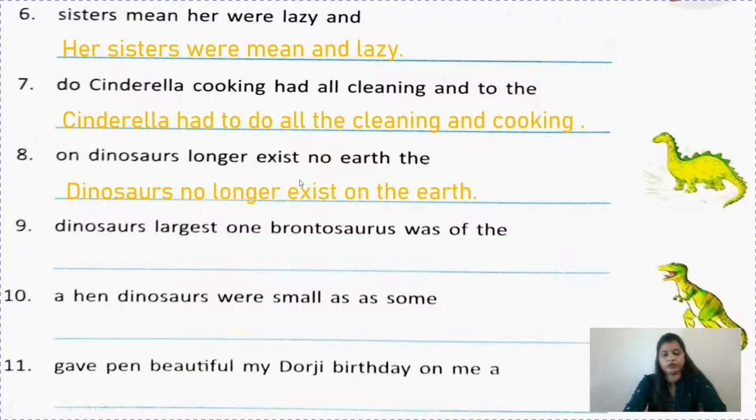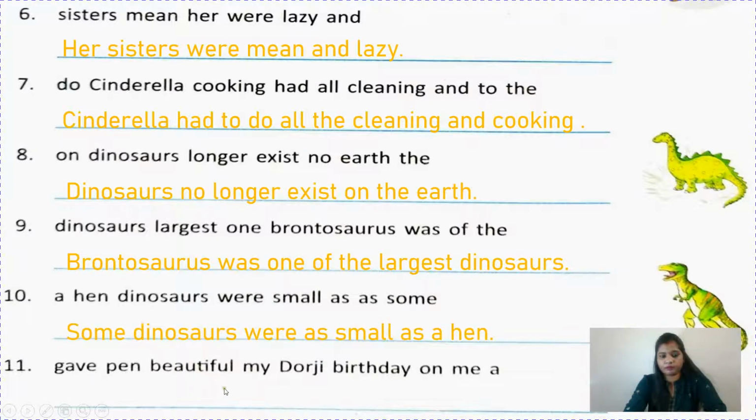So you can write Brontosaurus was one of the largest dinosaurs. So you can write like this: some dinosaurs were as small as a hen.